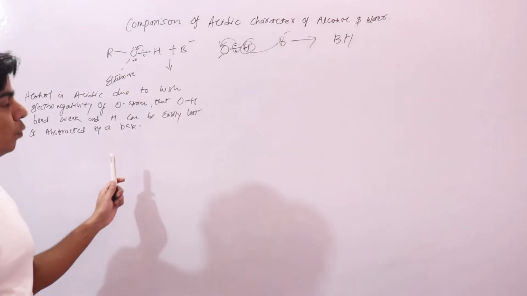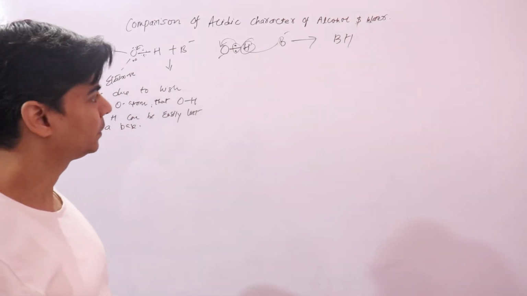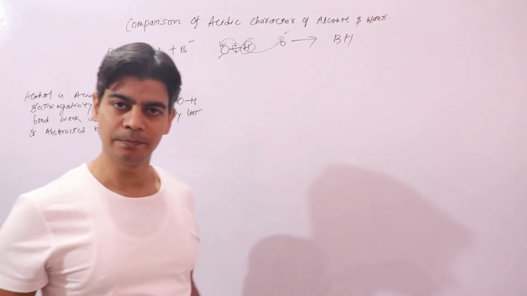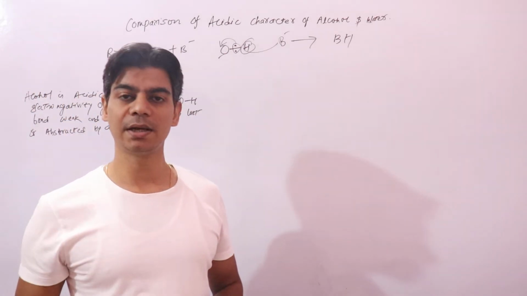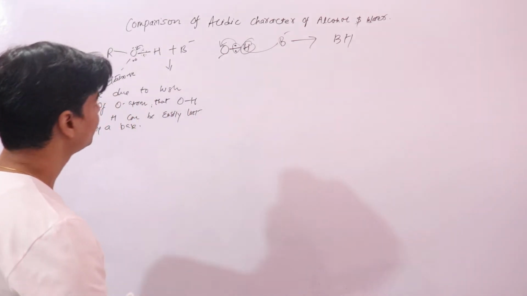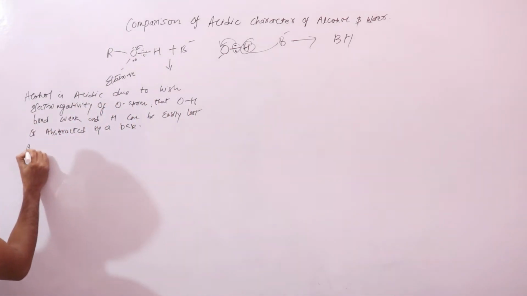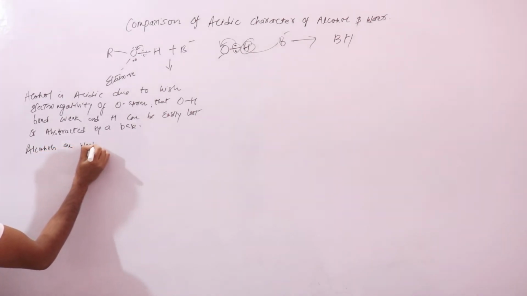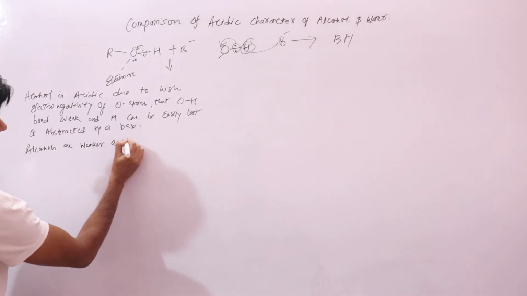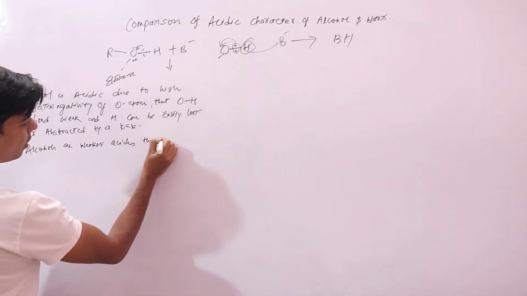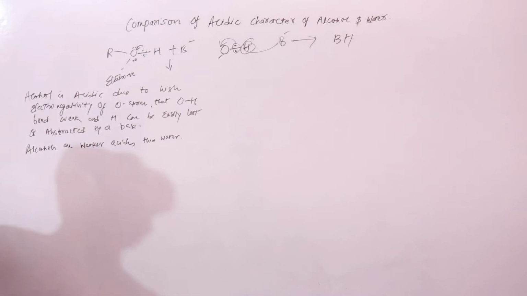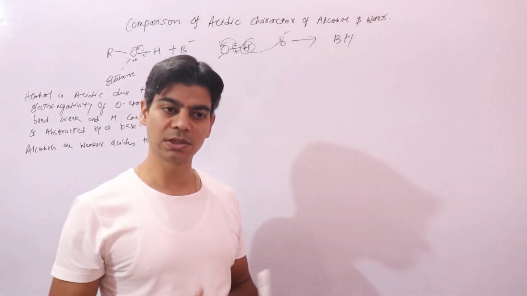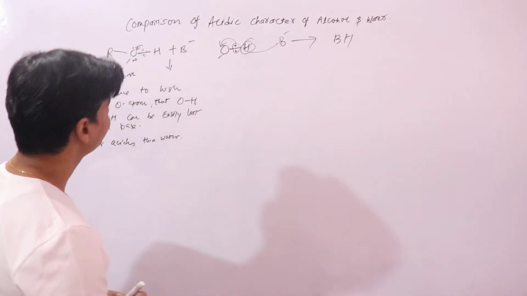Now we know why alcohols are acidic. But this acidity of alcohols is very weak. It is weaker than even water. So we say that alcohols are weaker acids than even water. Now let's see what makes alcohols less acidic than water.